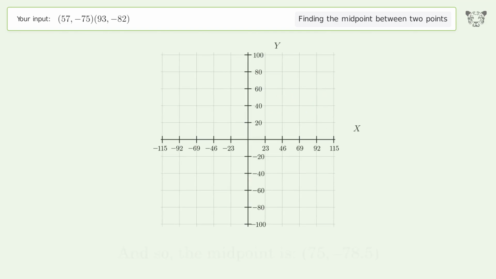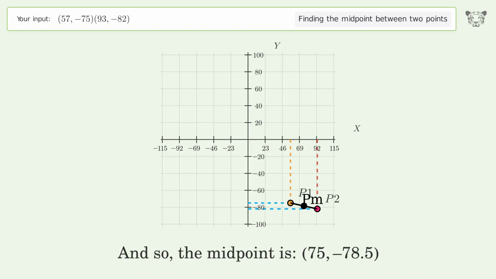And so, the midpoint is 75, negative 78.5.